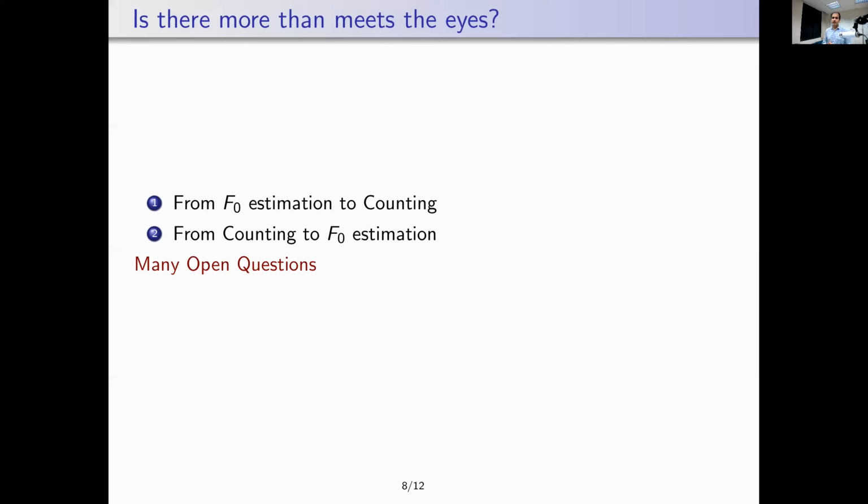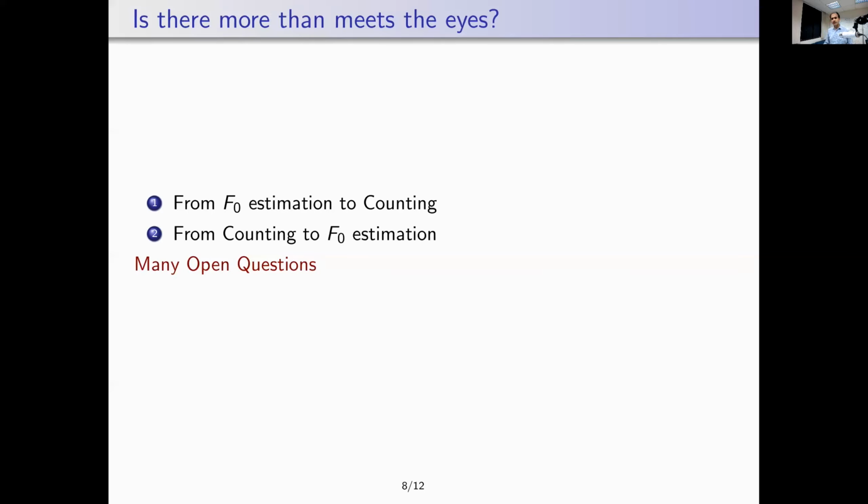In fact, we are able to give a very simple recipe that can take an F0 estimation technique and convert it into a counting algorithm. And the relationship is not just one way. You can also take the counting algorithms and convert them into an F0 estimation technique. And this, of course, raises many open questions, and we would like to invite the community to explore them further.